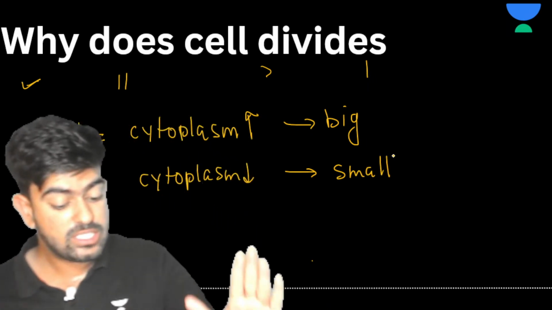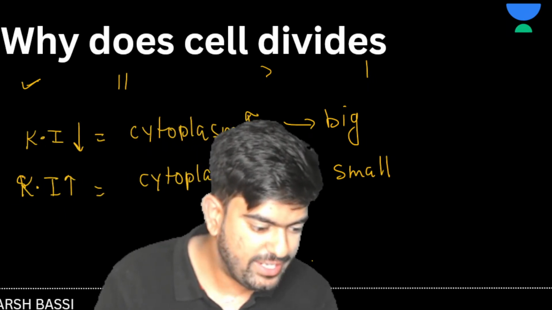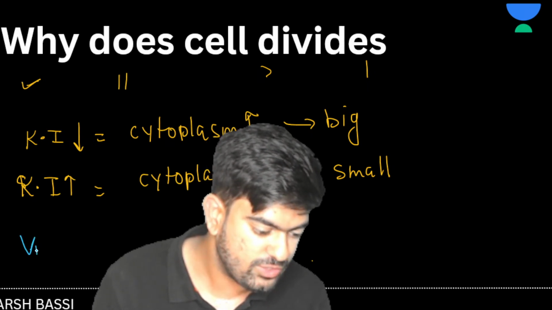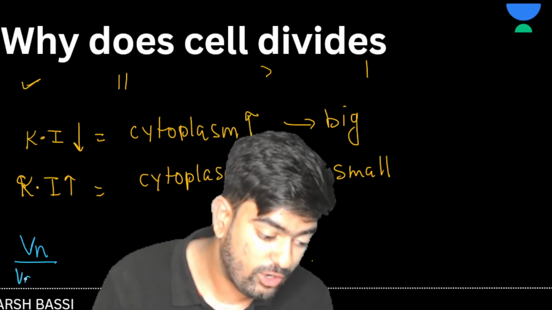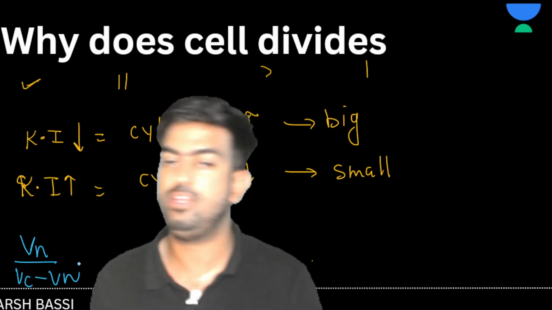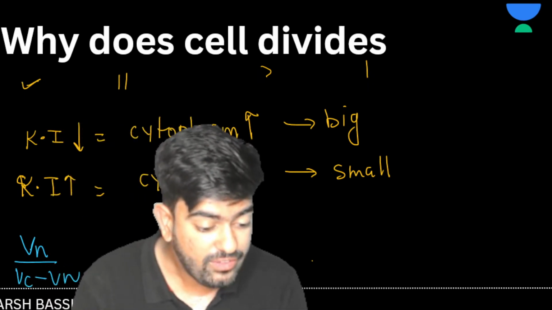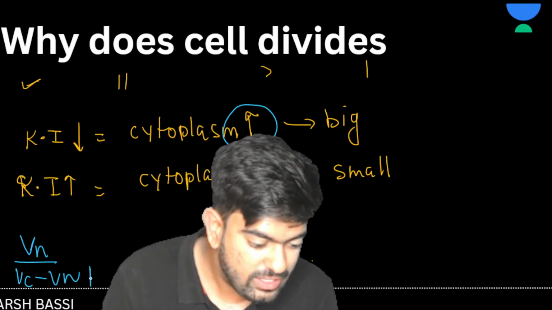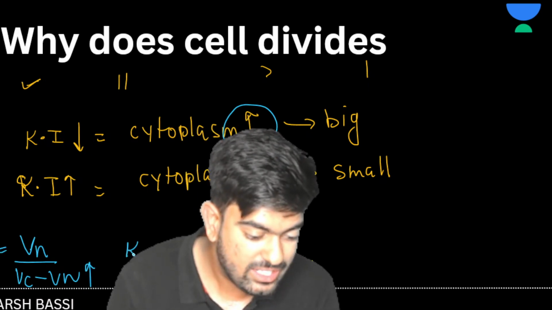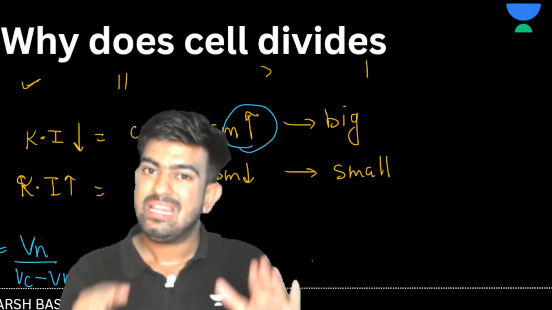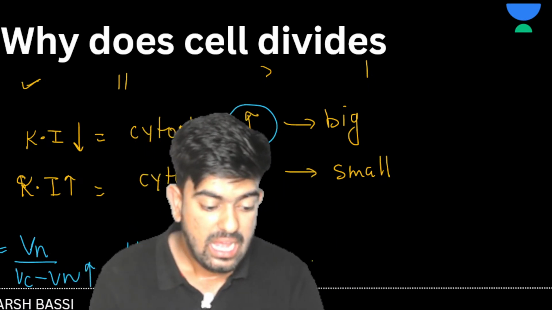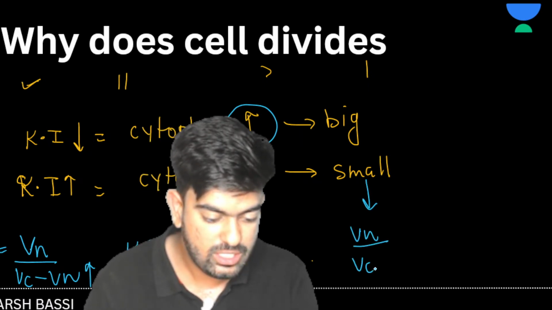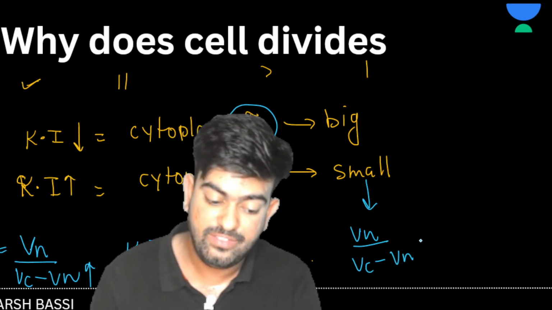And just now we discussed a formula, which was volume of nucleus divided by volume of cytoplasm minus volume of nucleus. Yes or no? And if the volume of cytoplasm is high, then the denominator will be high, and so the karyoplasmic index ratio will be low. And that's the reason why the cell will divide.